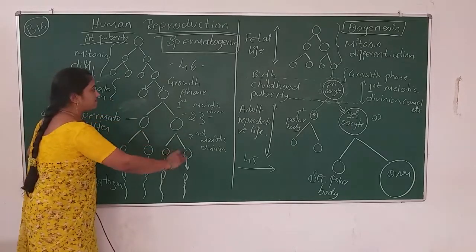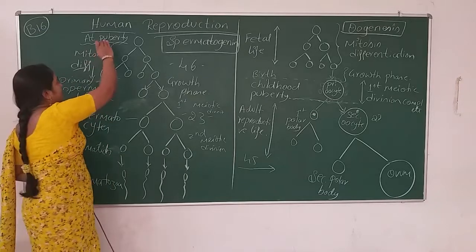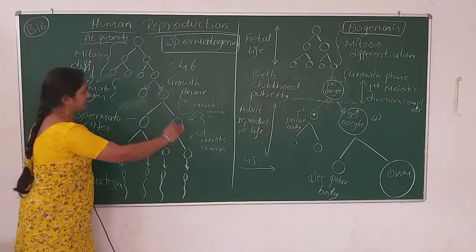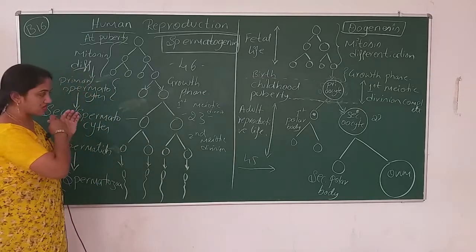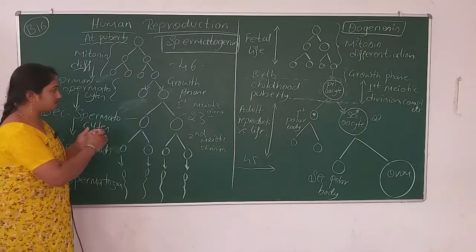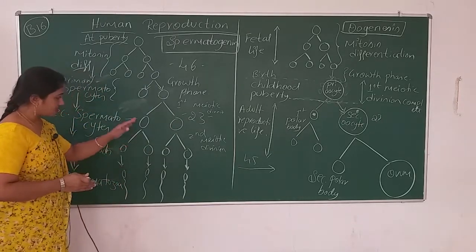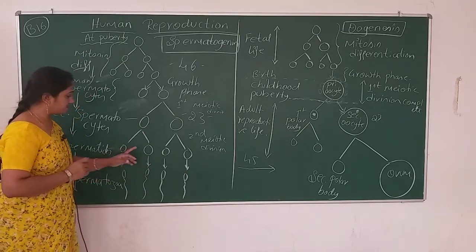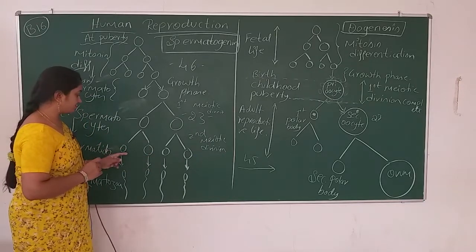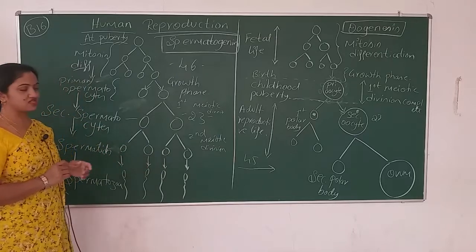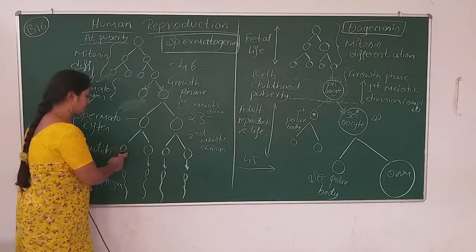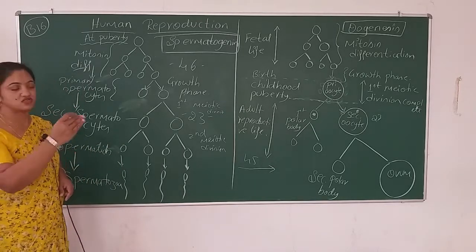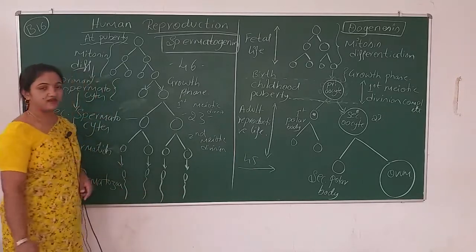So this is a complete process that we see at the time of puberty, not from fetal life. From puberty it will start. At the end of the meiotic division we get 4 cells, here we have to mention the functional units. Those cells are known as spermatids. Again, the spermatids transform themselves and convert into spermatozoa, the motile units.